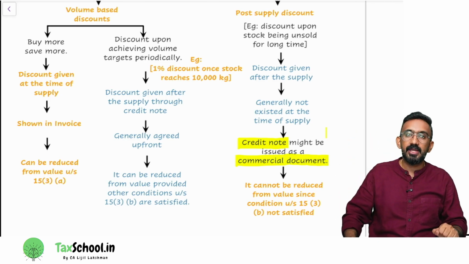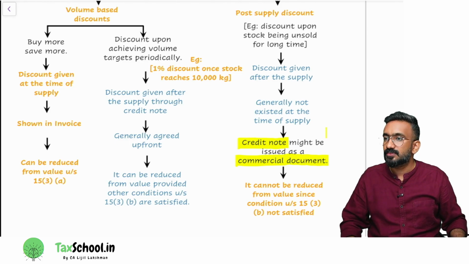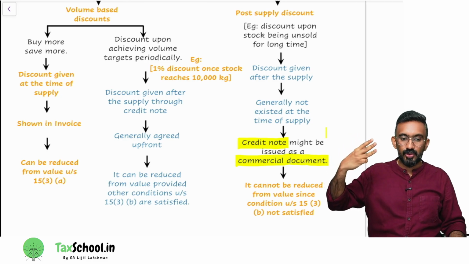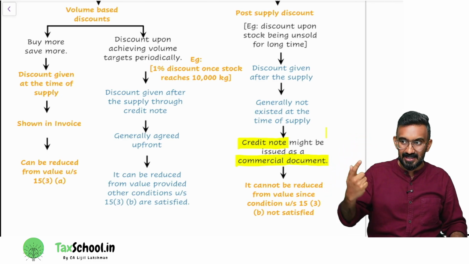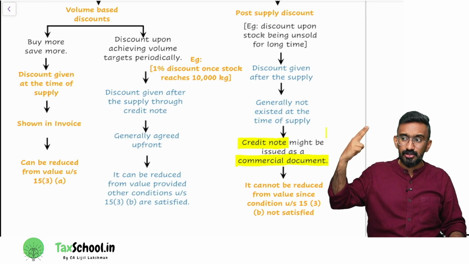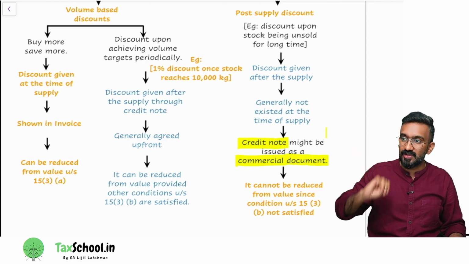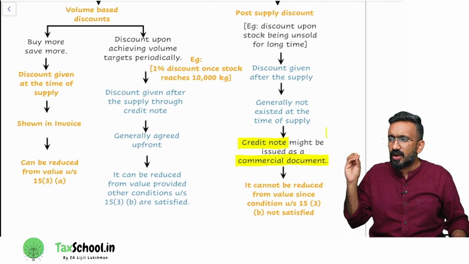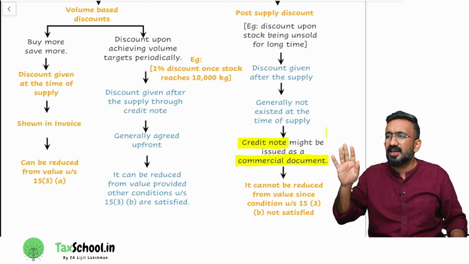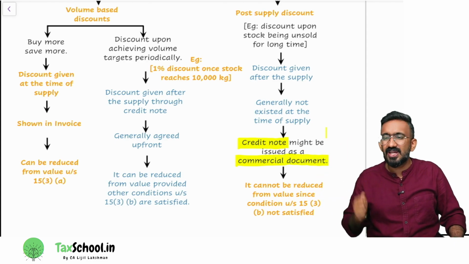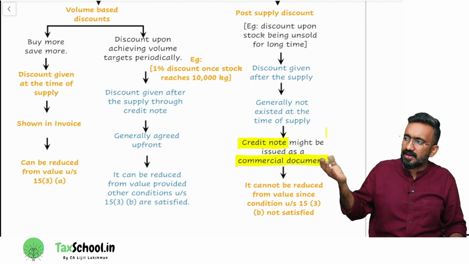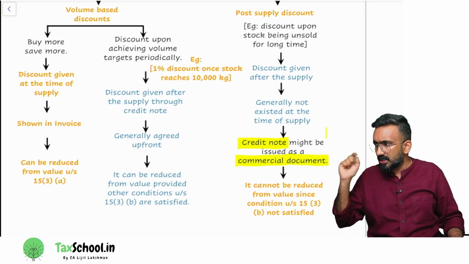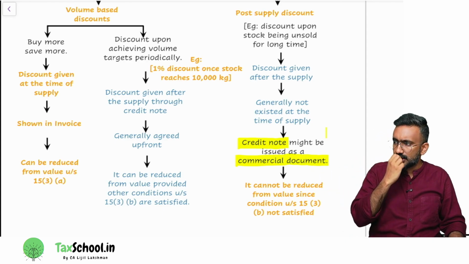The next question would be, can I reduce it from the value? If the discount is given after the supply, three conditions are to be satisfied for you to reduce the discount. One, it should have existed at the time of supply. Number two, it should be linked to an invoice. Number three, proportionate reversal of ITC. The circular says all these discounts which are upon target are generally agreed upfront. So they clarified that it is generally agreed upfront, but you can reduce it from the value only if the other conditions are also satisfied.